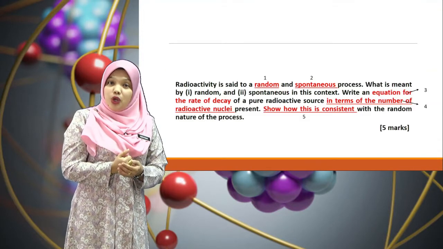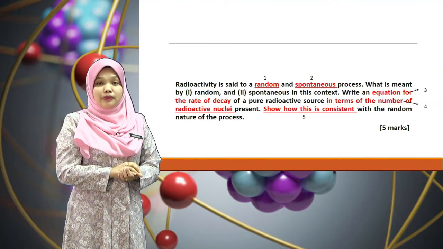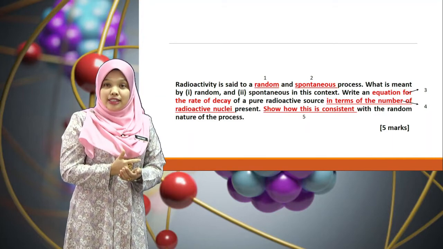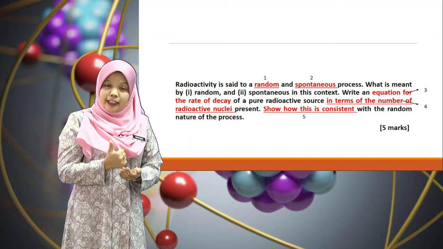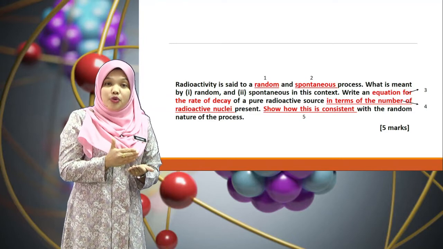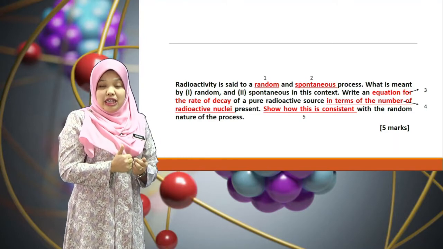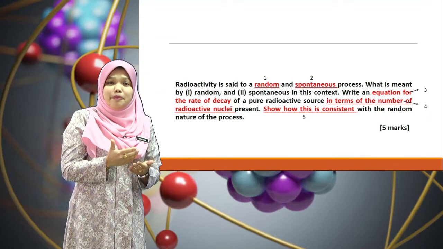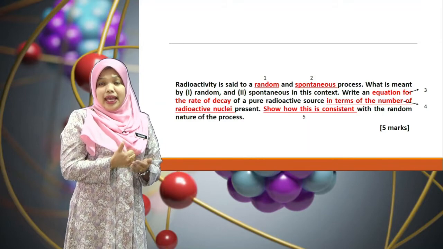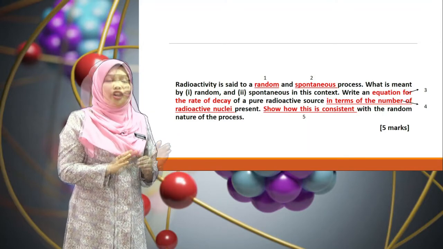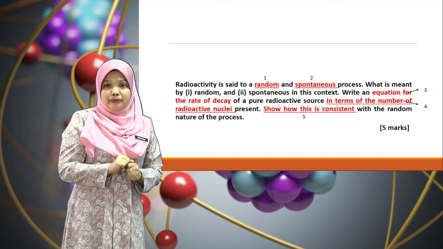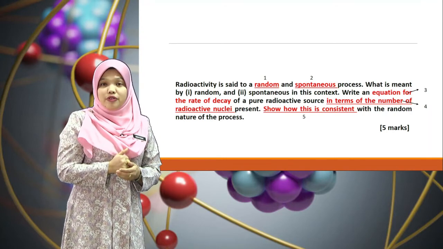So let's start with question number 20A. Radioactivity is said to be a random and spontaneous process. What is meant by random and spontaneous in this context? Write an equation for the rate of decay of a pure radioactive source in terms of the number of radioactive nuclei present, and show how this is consistent with the random nature of the process. This question allocates 5 marks. If you can see on the slide, my dear, I have highlighted there are 5 key points that we have to concern. Okay, let's see the sample of students' answer.